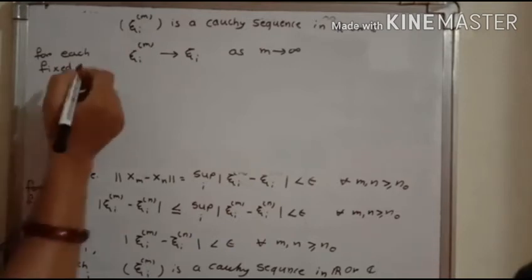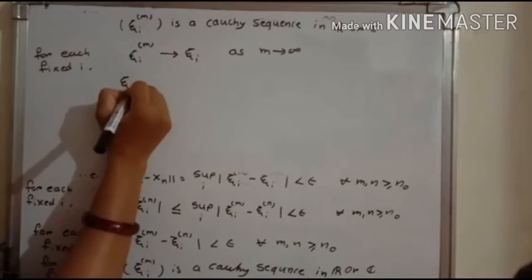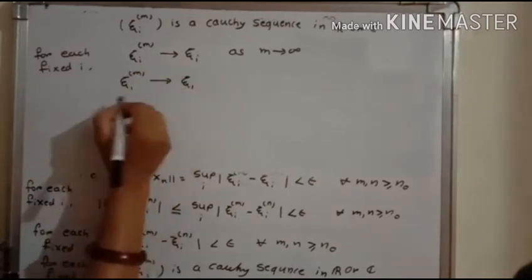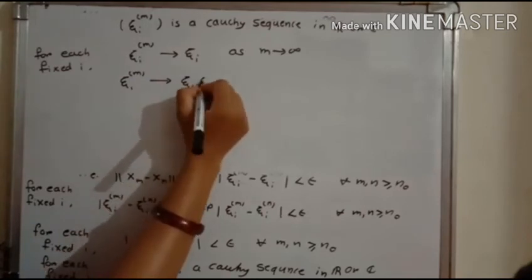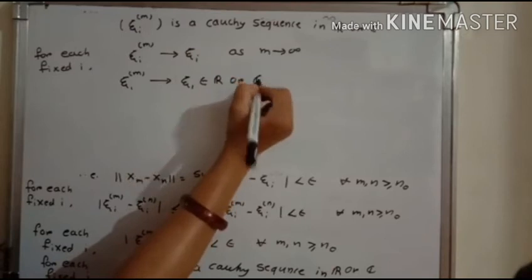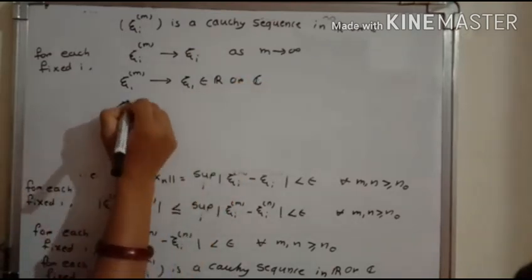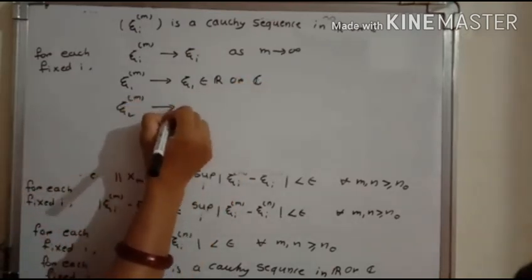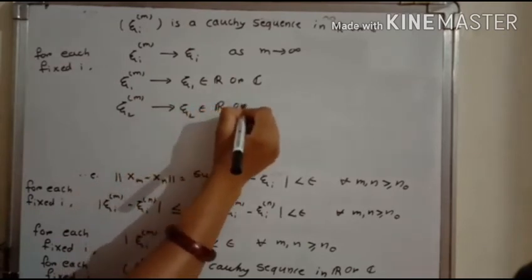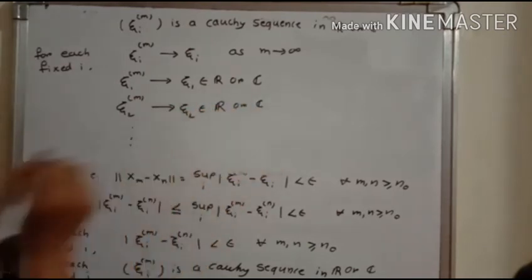That means we write it like this: xi 1m converges to xi 1, where xi 1 is an element of R or C. Xi 2m converges to xi 2, again an element of R or C, and so on.